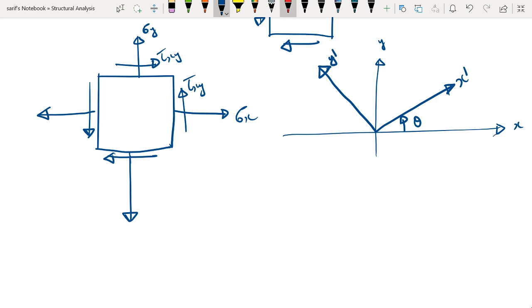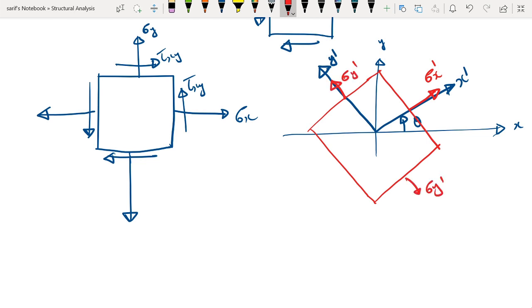Now if we consider an element here, if we try to draw the element, the element will look like this. What we are exactly trying to know is these values. So this will be sigma x dash, this will be sigma y dash. Similarly here we have sigma y dash, here we will be having sigma x dash.